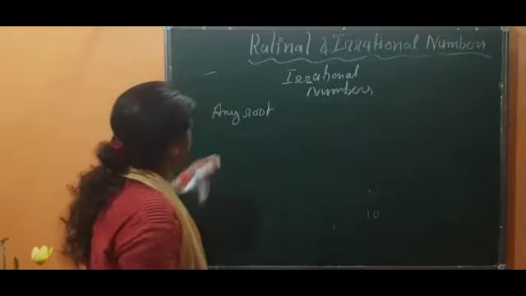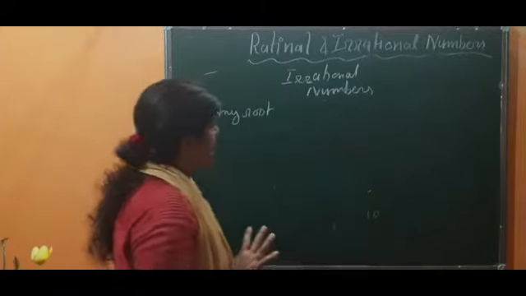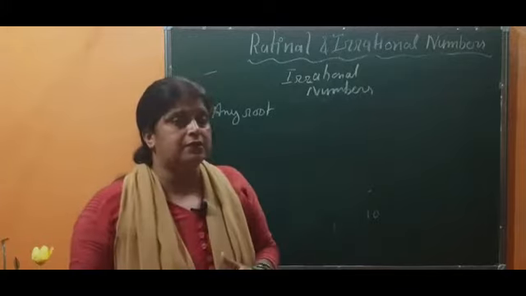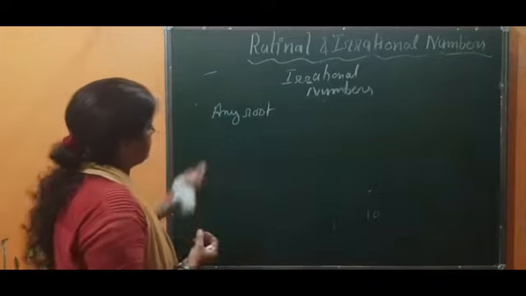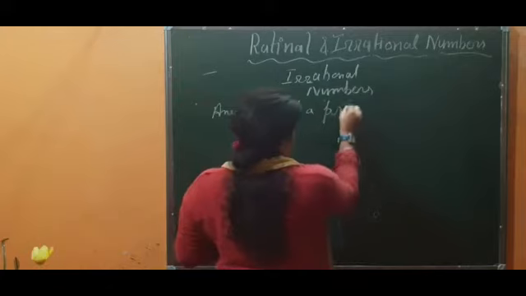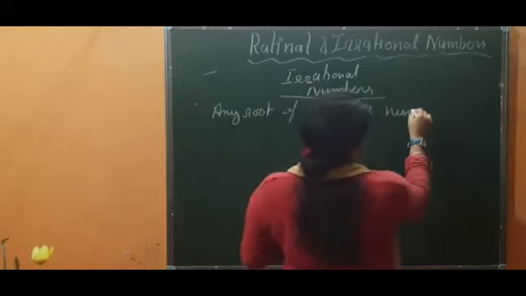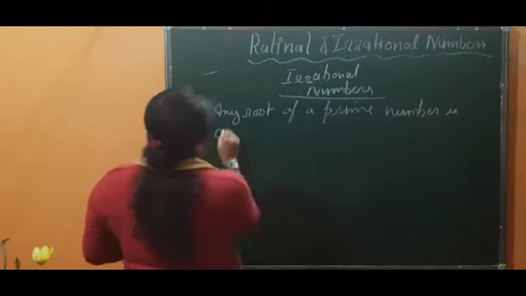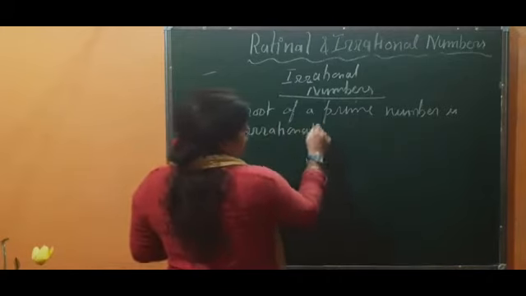Now coming back to our topic, we are going through the definition of irrational number. I already said it four or five times, so you just note it down. And the second thing, how you will understand whether a number is irrational or not. A very short and simple thing is that any root of a prime number is an irrational number.